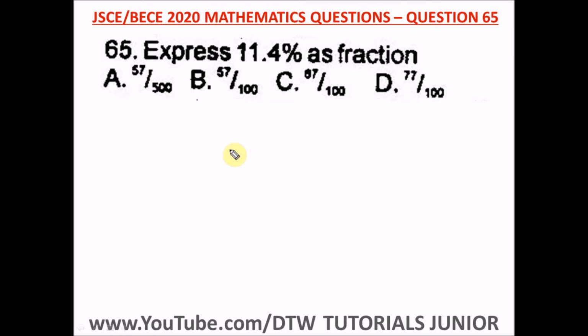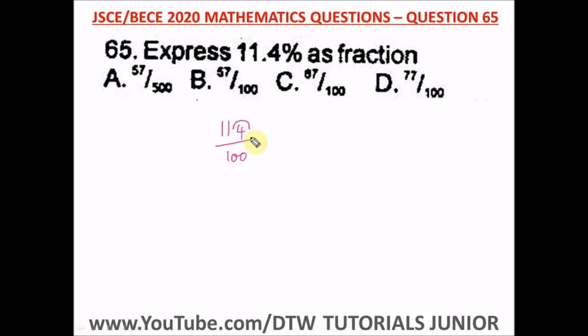Question 65 of the Junior WAEC 2020 Mathematics Past Question, that's your BECE exam. It says express this as a fraction. 11.4%, that's 11.4 divided by 100. We have to express it as a fraction, so let's remove this decimal point. We shift the decimal point one place to the right.